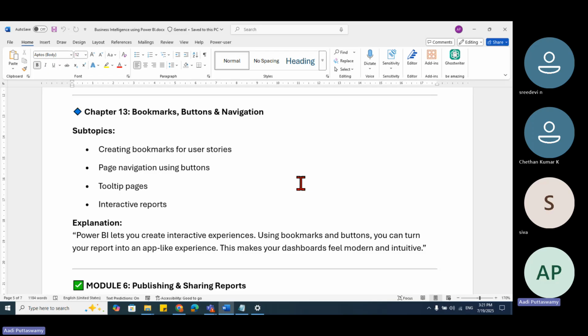Buttons. I want to go to some particular report. In websites and all, we have buttons. Navigations: from this page to another page, I have to go. For that, I can use buttons. So that will be working. These are not very technical, but very interesting for developing your dashboards.